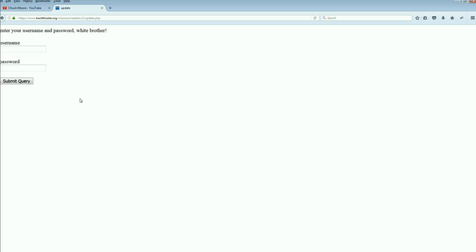Okay, so if you took a look for SQL injections, most pages are going to throw one line at you constantly. It's going to be this one. It's the single tick, or 1 equals 1 space dash dash.